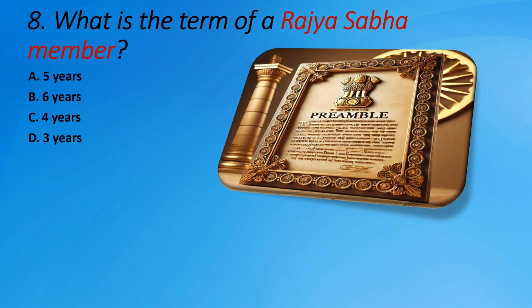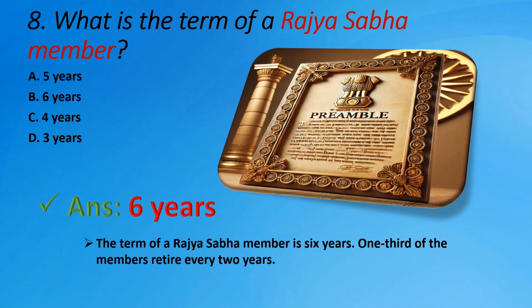Question number 8. What is the term of a Rajya Sabha member? Options are A. 5 years, B. 6 years, C. 4 years, D. 3 years. The right answer is B. 6 years. The term of a Rajya Sabha member is 6 years. 1/3 of the members retire every 2 years.